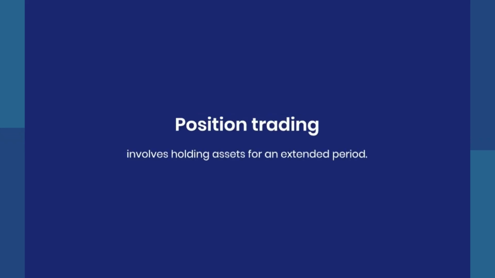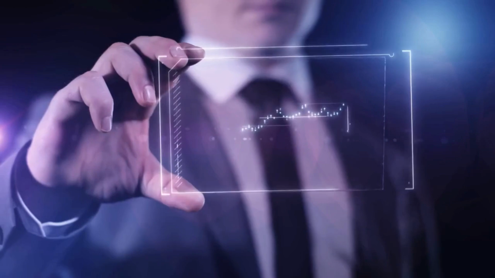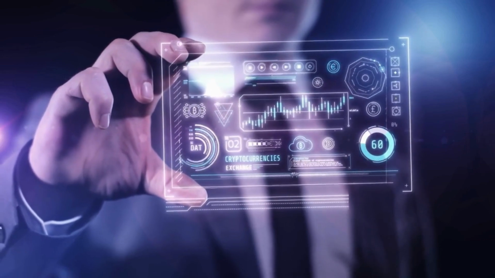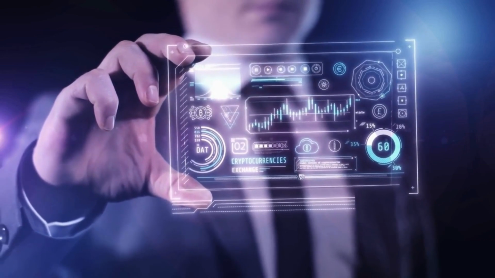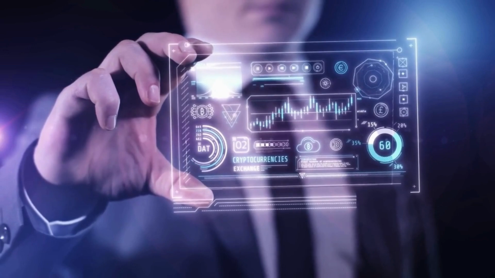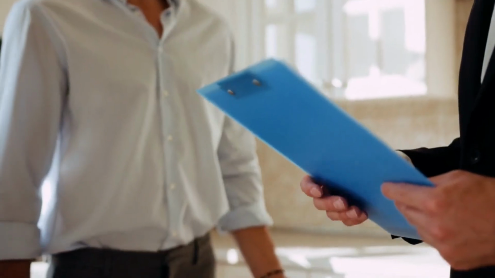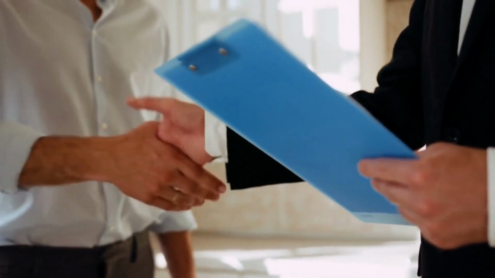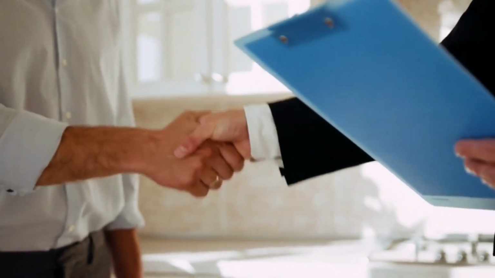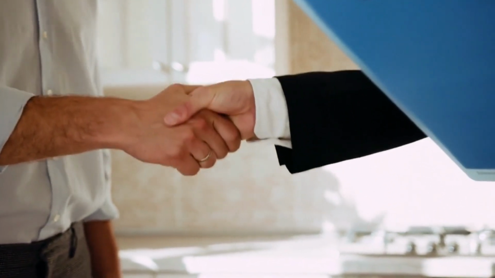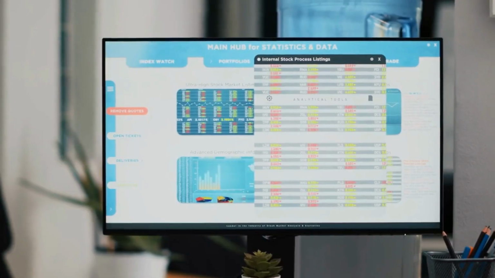Position trading is a long-term strategy that involves holding assets for an extended period. This approach focuses on fundamental analysis, considering factors like market trends, economic conditions, and company performance. Position traders aim to ride out market fluctuations, holding onto their assets until their investment goals are met.